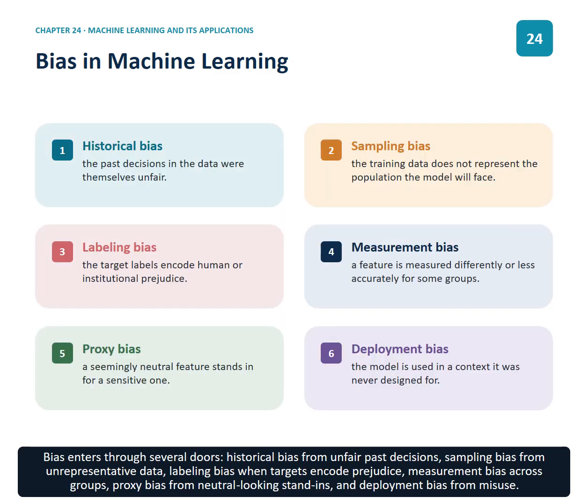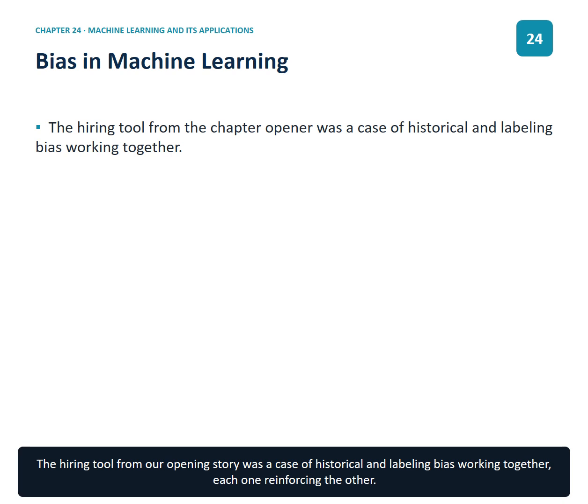Bias enters through several doors: historical bias from unfair past decisions, sampling bias from unrepresentative data, labeling bias when targets encode prejudice, measurement bias across groups, proxy bias from neutral looking stand ins, and deployment bias from misuse. The hiring tool from our opening story was a case of historical and labeling bias working together, each one reinforcing the other.